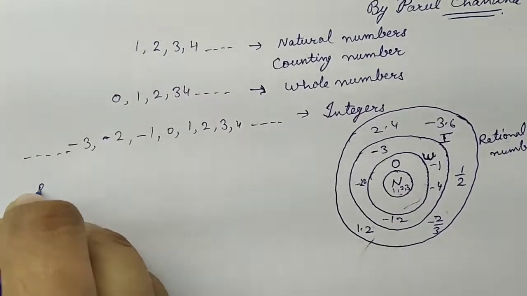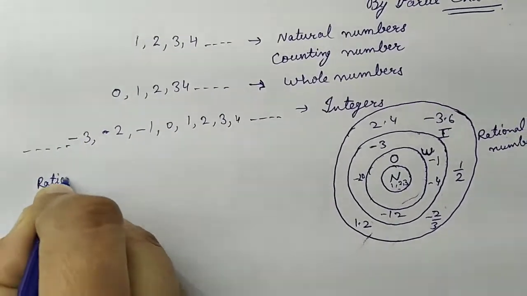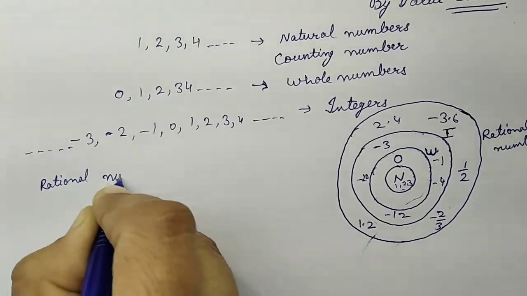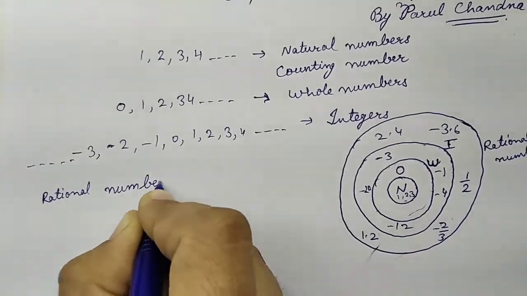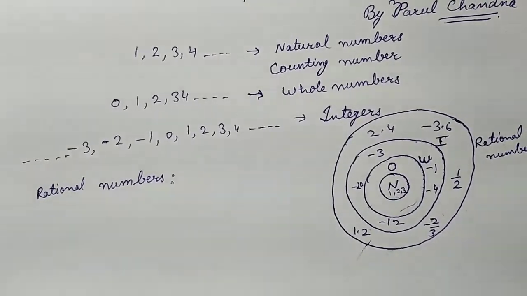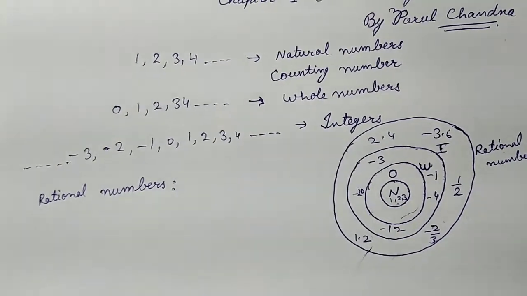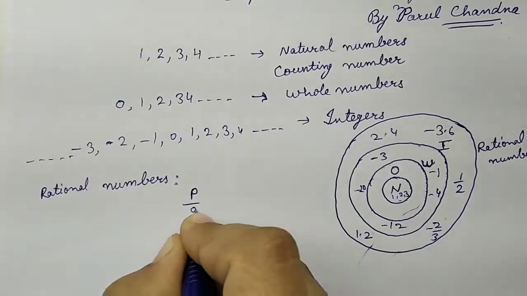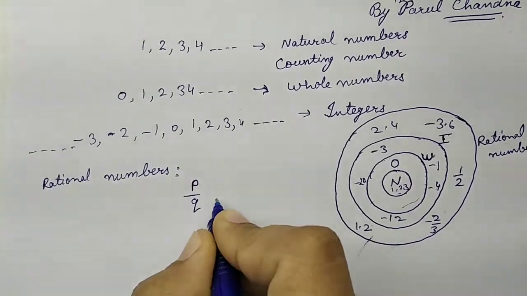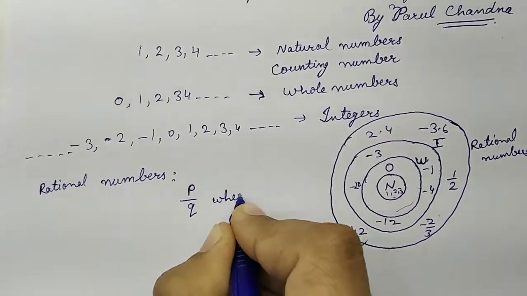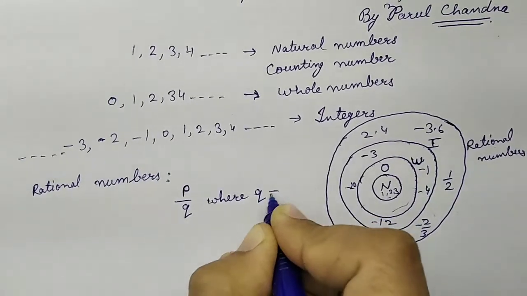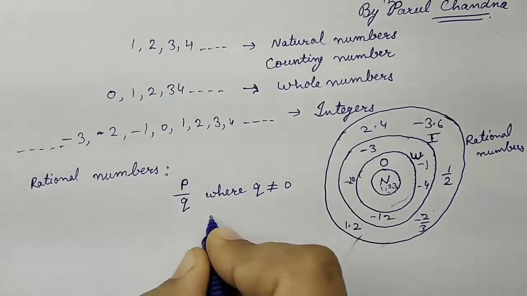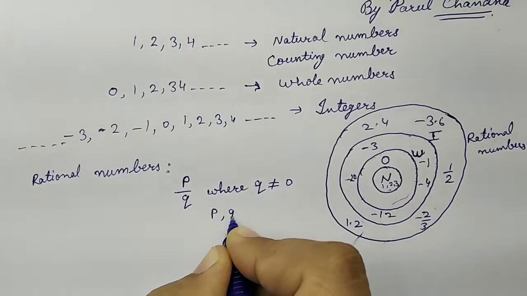Can anybody define rational numbers? This was your chapter 1 of class 8 also. Rational numbers are the numbers which can be written in the form of P upon Q. What was the condition with this? Where Q is not equal to 0. And what about P and Q?